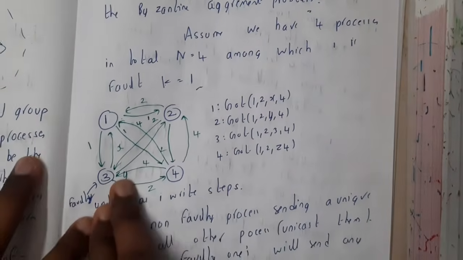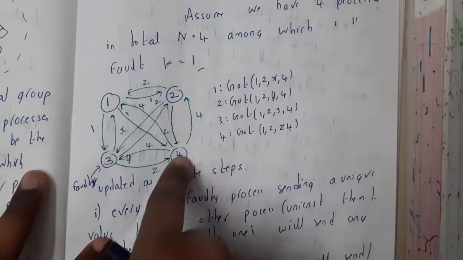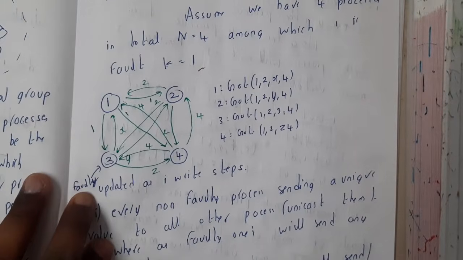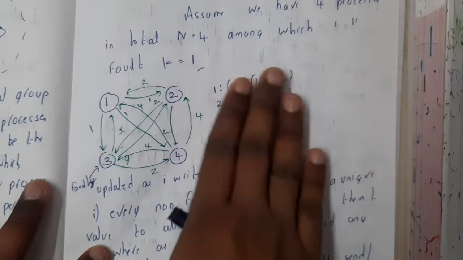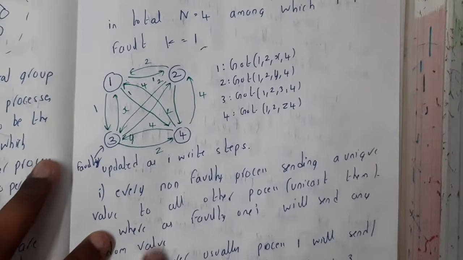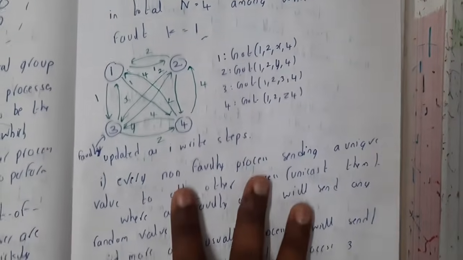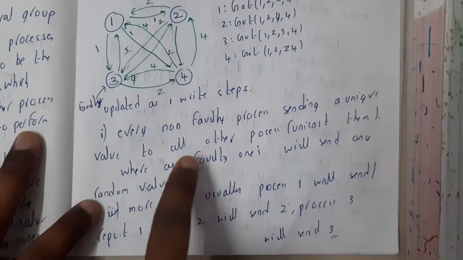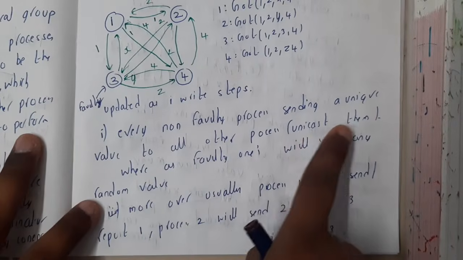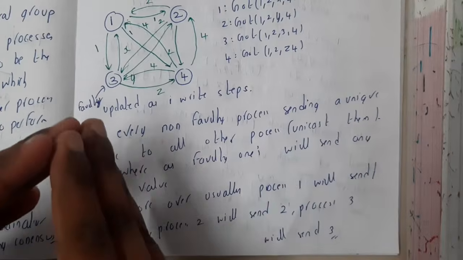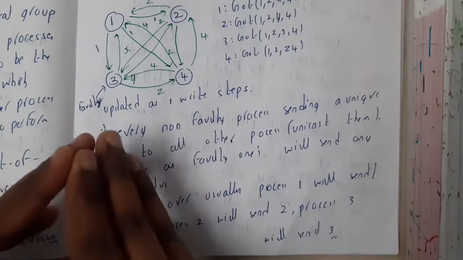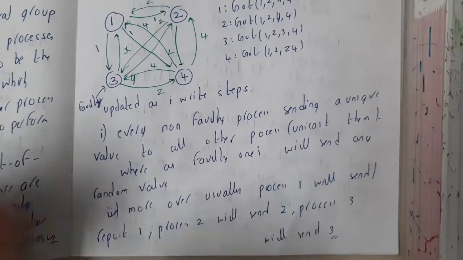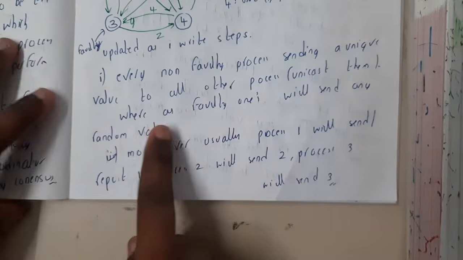Assume we have 4 processes, among which the third one is faulty. Please don't watch these values yet, because they will be updated as I solve the problem. Every non-faulty process sends a unique value to all other processes, that is, its own number.